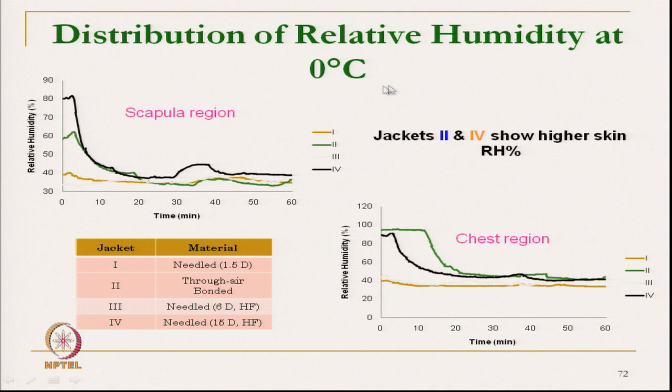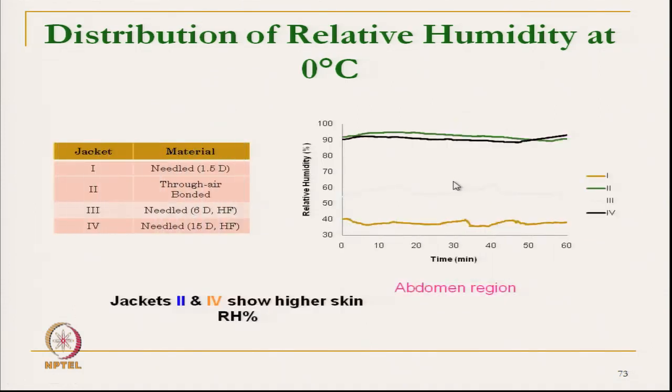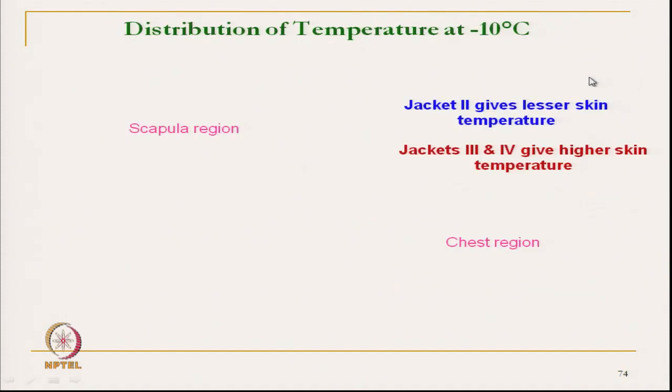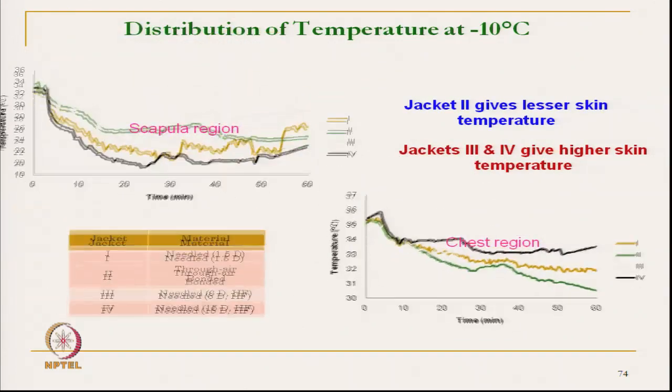Now, just see that at 0 degrees Celsius, jacket 2 and jacket 4 show higher skin moisture. That means they are not able to transmit the moisture. At the abdomen region, the relative humidity of the skin is very high. Now, coming to the sub-zero temperature.